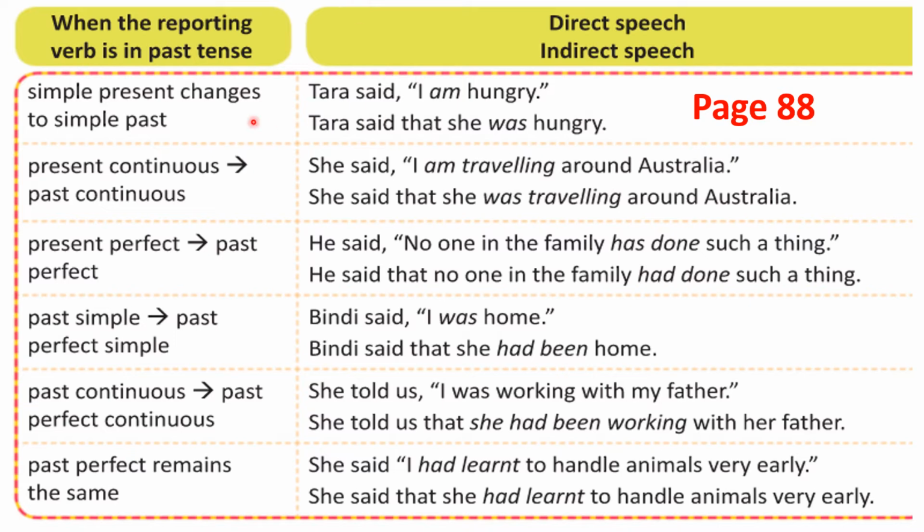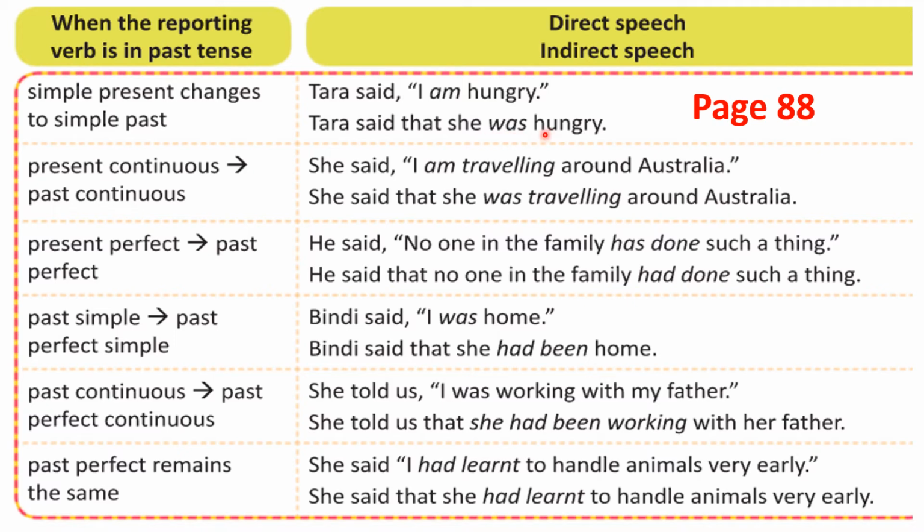Okay. So now, can you see the dialogue? Open quotation, close quotation. Look at the dialogue. If the dialogue is in present tense, you have to change the dialogue into past tense. That's all. This is point number 1. Simple present tense changes to simple past tense. I am hungry. You change that into she was hungry. Is it not easy, children? This is in present tense, I am hungry. You changed it into past tense. This is indirect speech. She was hungry.